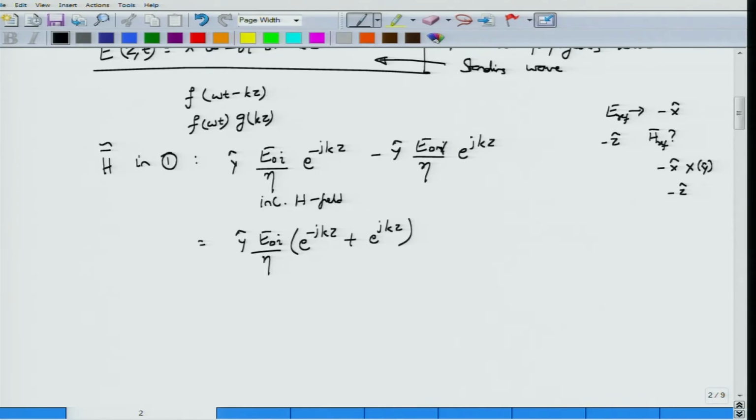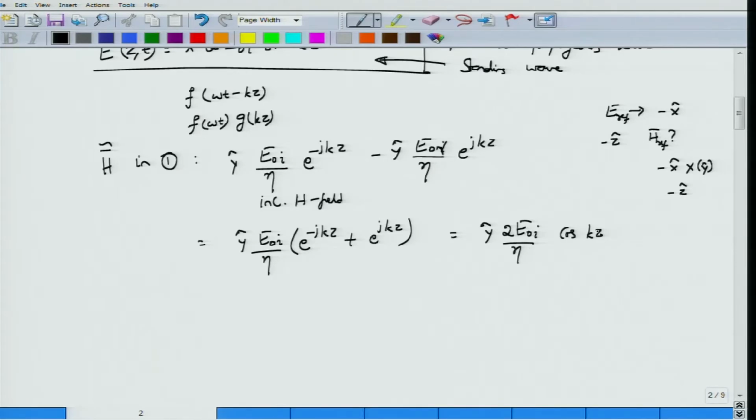So this would be the expression for the magnetic field phasor. Again, this e power minus jkz plus e power jkz can be written in terms of cos kz. So this becomes 2 times E0I by eta and cos kz.